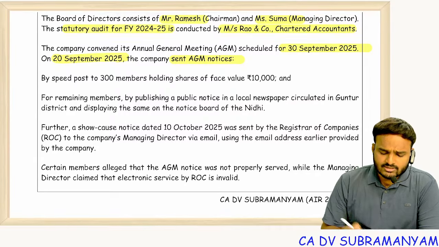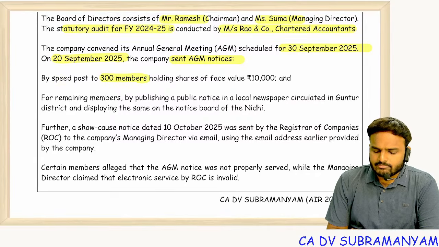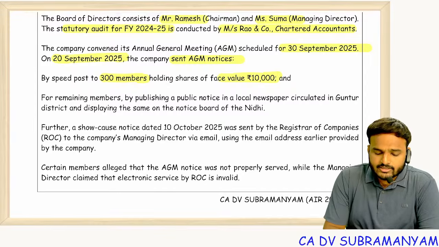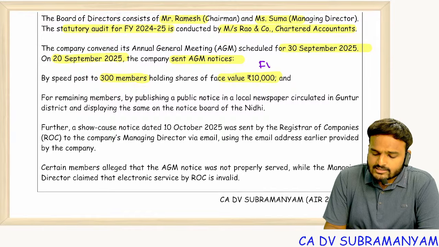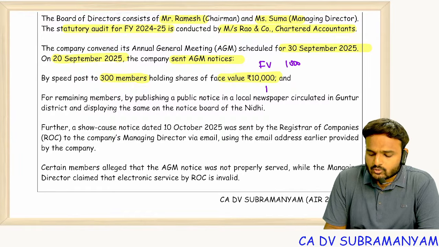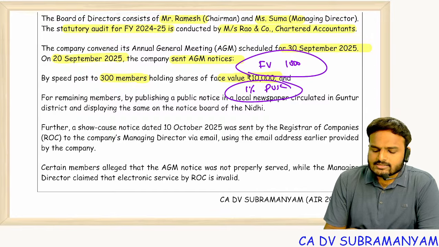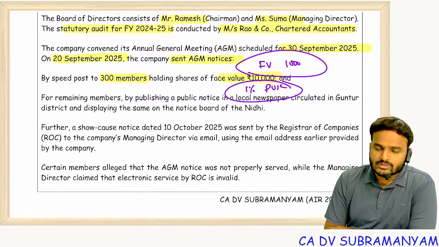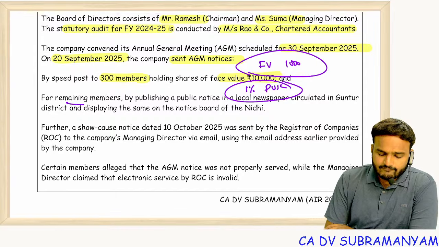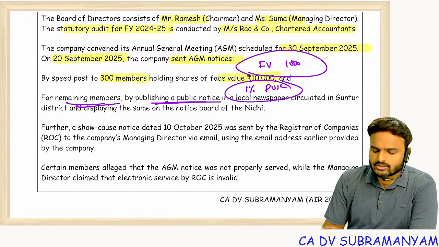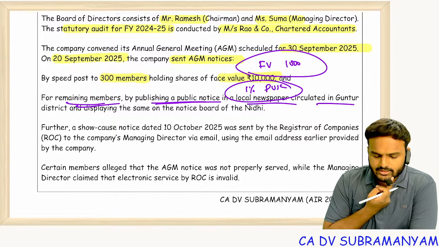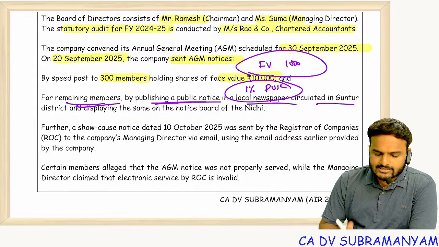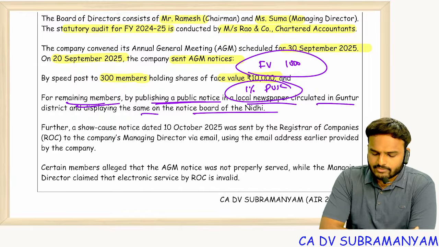But okay. By speed post to 300 members holding shares of face value of 10,000. What I told you, face value, 1000 limit I told you. Paid up share capital percentage limit 1%. More than this, individual notice. Up to this, notice board notice is enough. Notice in the notice board of the company is enough. For remaining members, by publishing a public notice in a local newspaper circulated in Guntur district and displaying the same on the notice board of the Nidhi company.